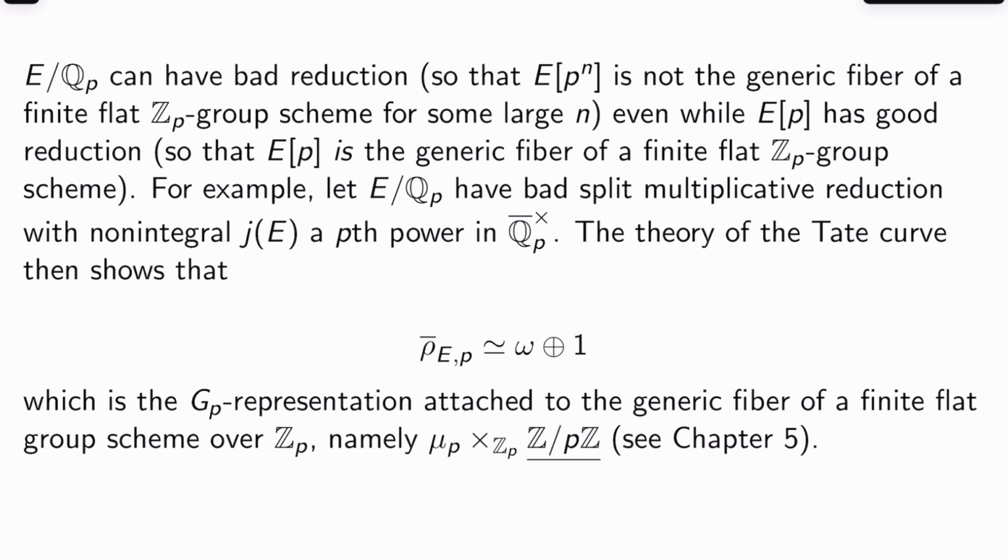For example, let E over Q_p have bad split multiplicative reduction with non-integral j-invariant of pth power in Q_p-bar cross. The theory of the Tate curve then shows that rho-bar_{E,p} is isomorphic to omega plus 1, where omega is the cyclotomic character, which is the G_p representation attached to the generic fiber of a finite flat group scheme over Z_p, namely mu_p cross the constant group scheme Z mod pZ. So there you go, a kind of counterexample for you.